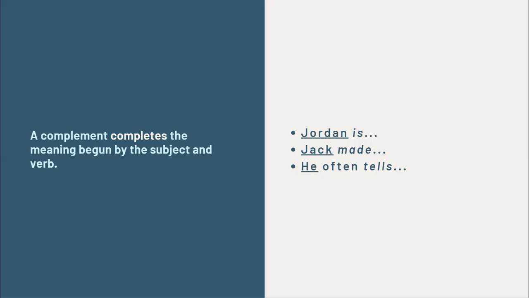Jack is the subject, made is the verb. He often tells. He is the subject, tells is the verb. But as you can see, the thought is not complete, even with the subject and the verb in these statements.